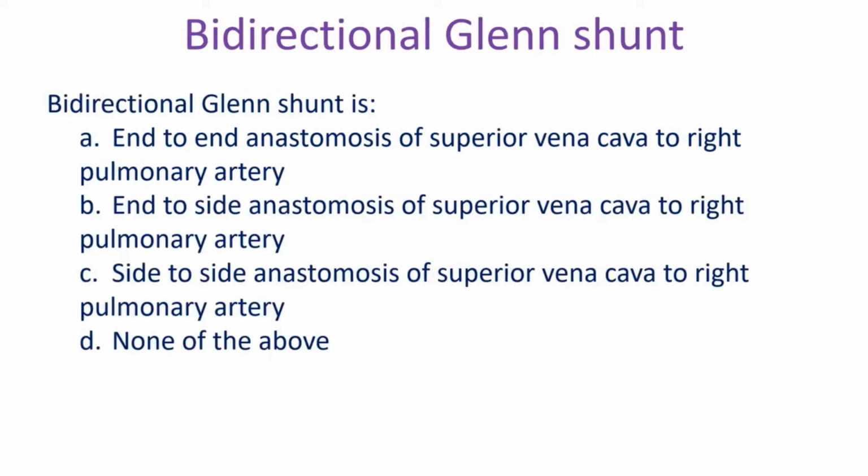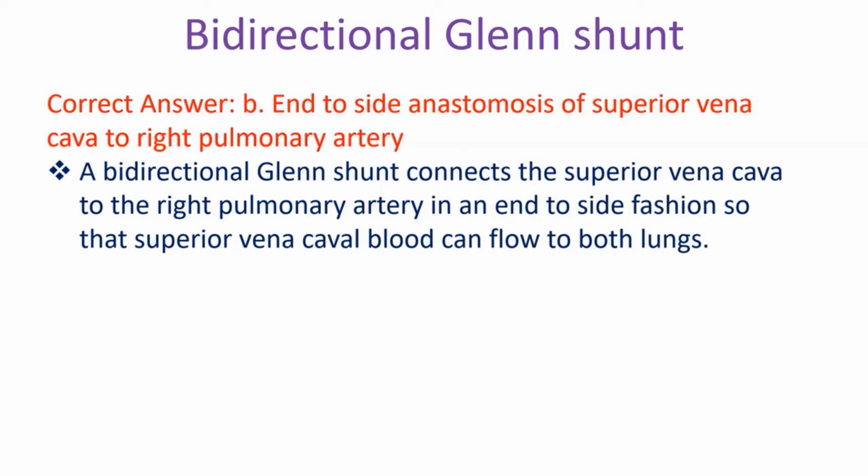Bidirectional Glenn shunt is A. End-to-end anastomosis of superior vena cava to right pulmonary artery, B. End-to-side anastomosis of superior vena cava to right pulmonary artery, C. Side-to-side anastomosis of superior vena cava to right pulmonary artery. D. None of the above. Correct answer B. End-to-side anastomosis of superior vena cava to right pulmonary artery. A bidirectional Glenn shunt connects the superior vena cava to the right pulmonary artery in an end-to-side fashion so that superior vena caval blood can flow to both lungs.